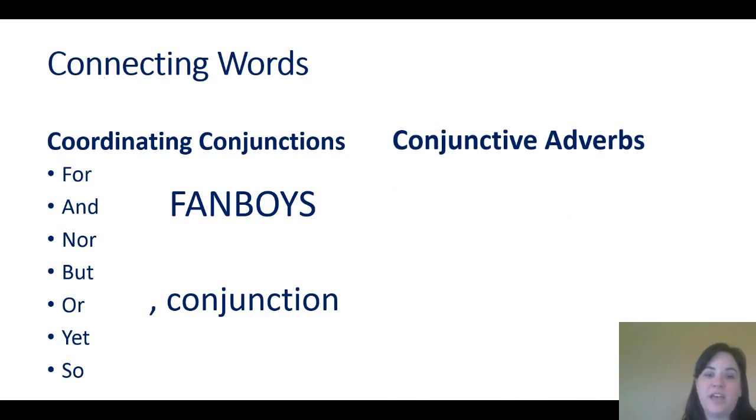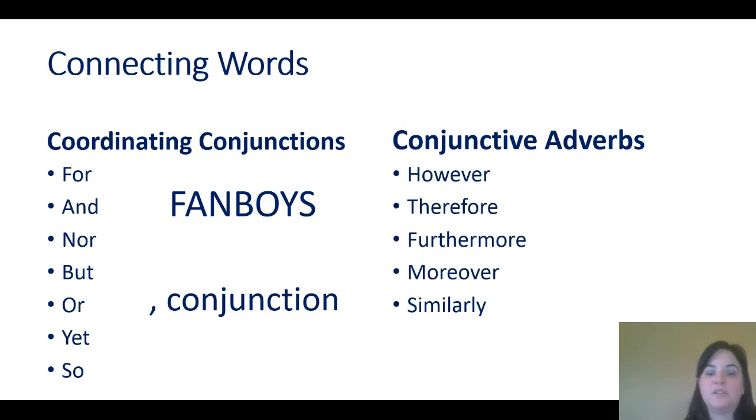Now, there were only 7 coordinating conjunctions, and they're easy to remember. There are so many conjunctive adverbs that I couldn't possibly list them all, but here are some examples. These are words like however, therefore, furthermore, moreover, and similarly.